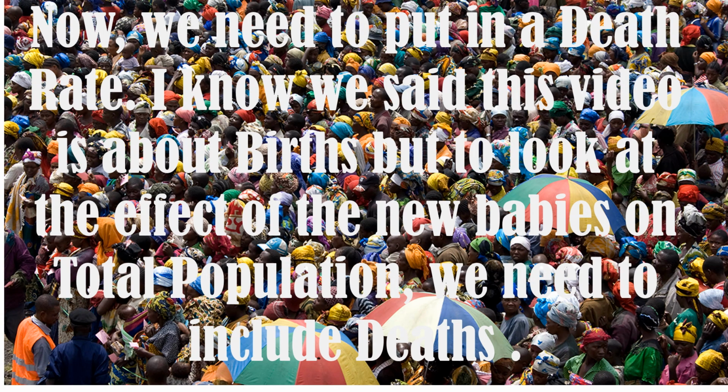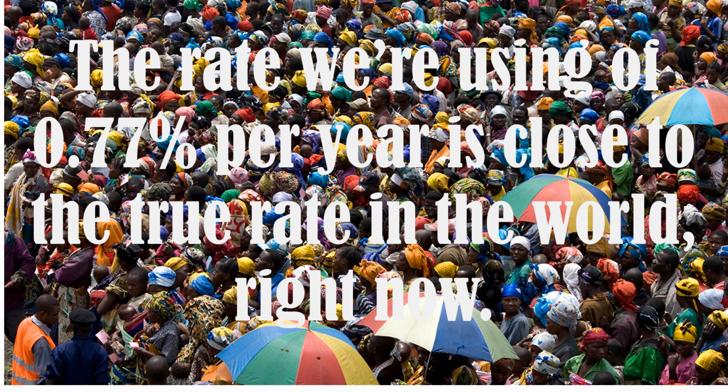Now we need to put in a death rate. I know we said this video is about births, but to look at the effect of the new babies on the total population, we need to include deaths. The rate we're using of 0.77% per year is close to the true rate in the world right now.